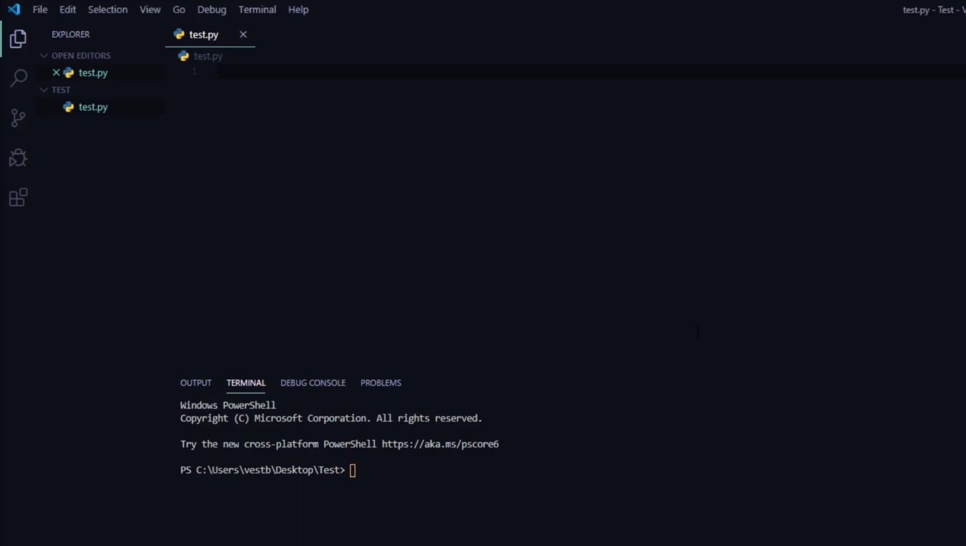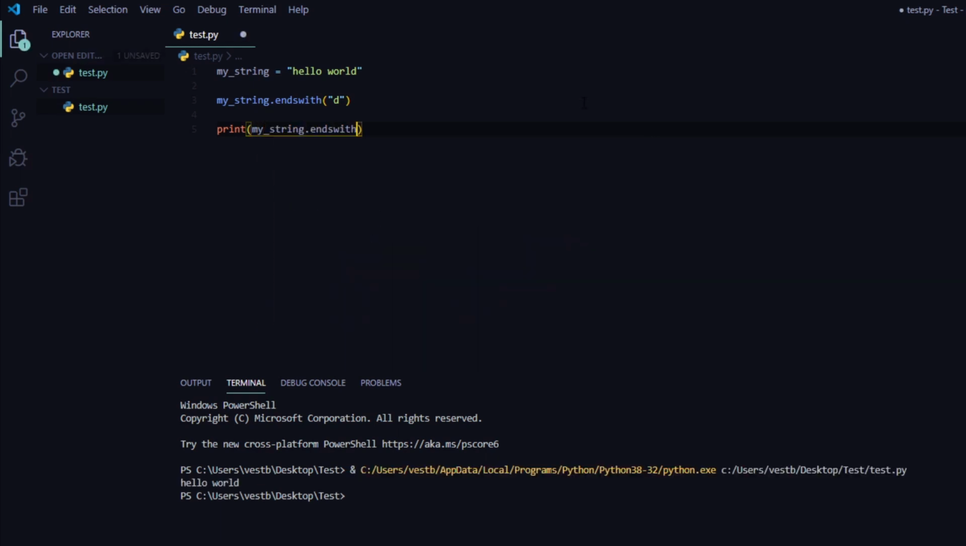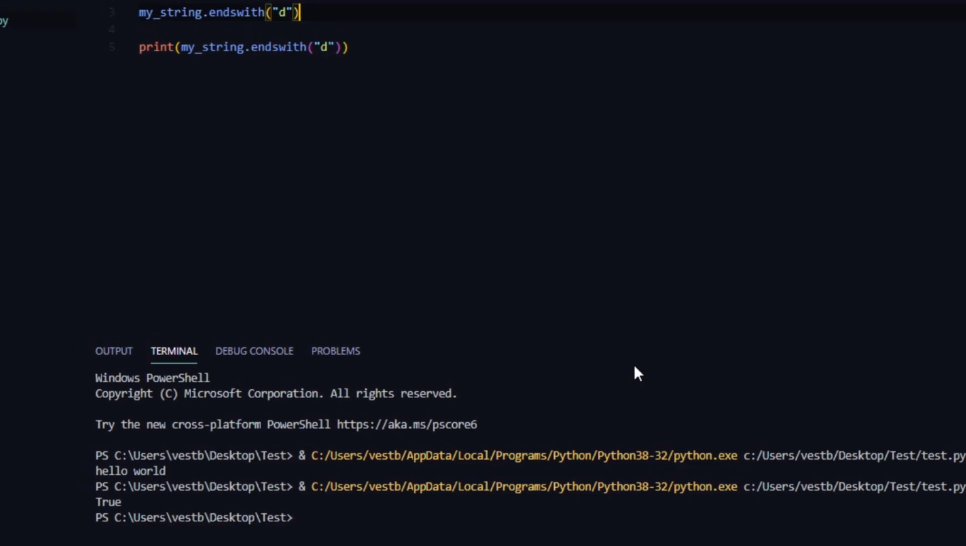Boolean values are the two constant objects, False and True. They are used to represent truth values. A string in Python can be tested for truth value. The return type will be a Boolean value, True or False. Let's make an example by creating our first new variable and giving it a value. Let's create a variable myString that equals the string hello world, and we can test if the string ends with a d. Write myString.endswith with brackets, single quotes, d. To see what the return value will be, we simply print it out. As you can see, the code returned True.